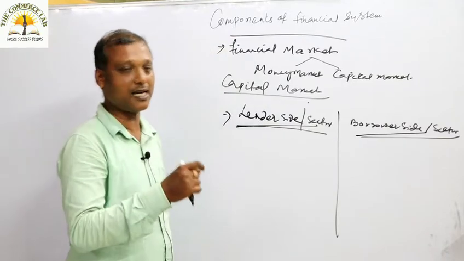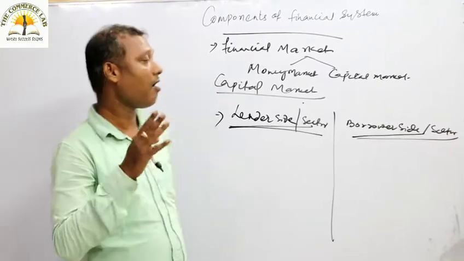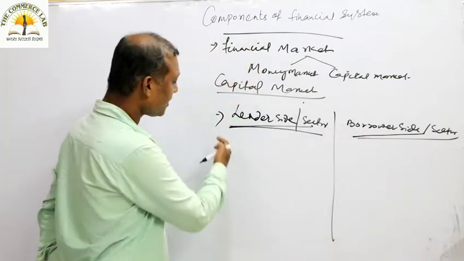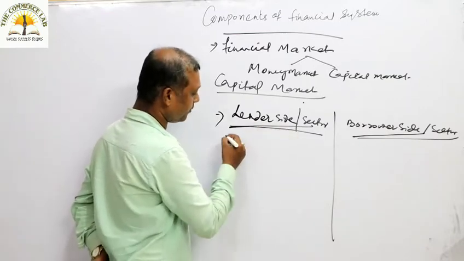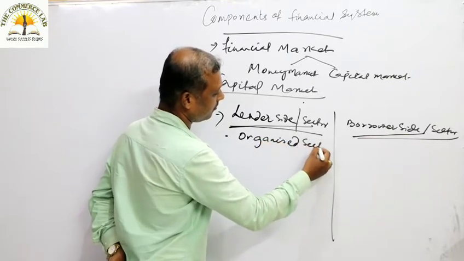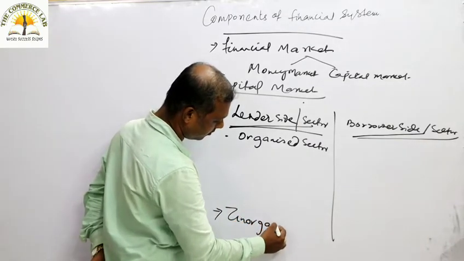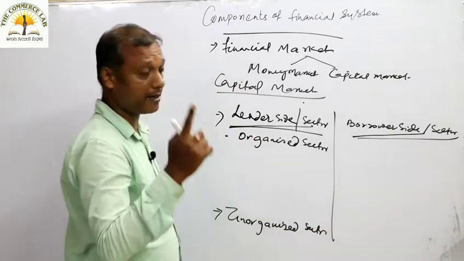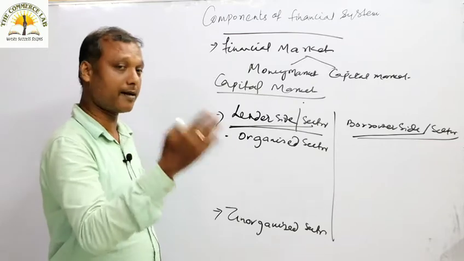The market deals with the institutional arrangements between the lender side and the borrower side. When you talk about the lender side, we can classify it under two heads. One will be your organized sector and number two your unorganized sector. Remember, we have studied the components of money market, including its organized and unorganized sector.